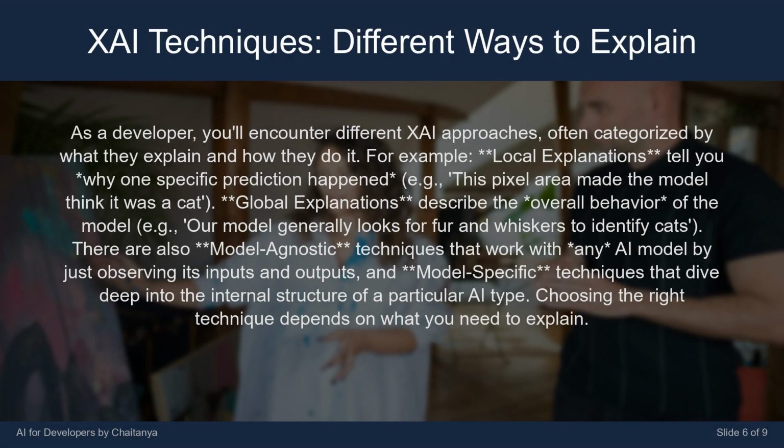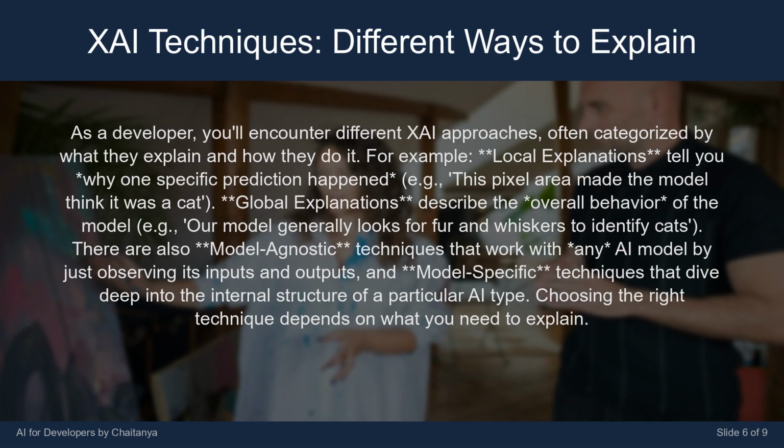As a developer, you'll encounter different XAI approaches, often categorized by what they explain and how they do it. For example, local explanations tell you why one specific prediction happened, e.g., this pixel area made the model think it was a cat. Global explanations describe the overall behavior of the model, e.g., our model generally looks for fur and whiskers to identify cats.